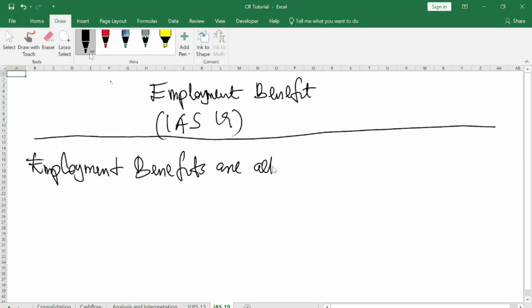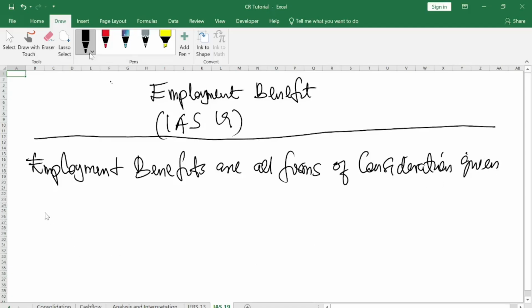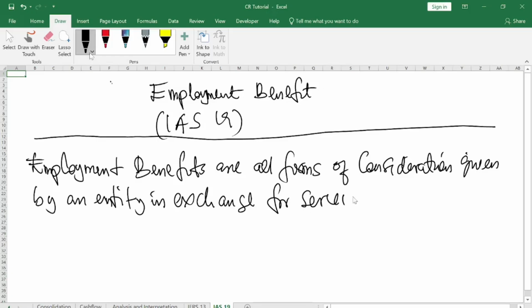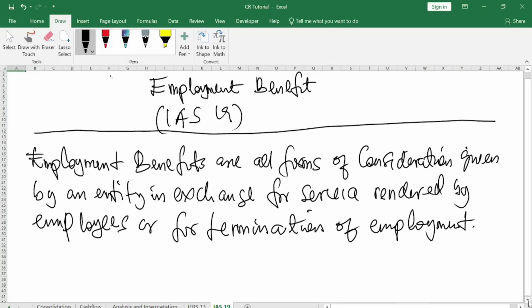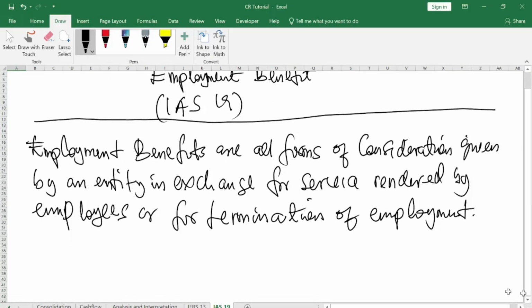Employment benefits are all forms of consideration given by an entity in exchange for service rendered by employees, or for termination of employment. This is a brief explanation of what employment benefit is.